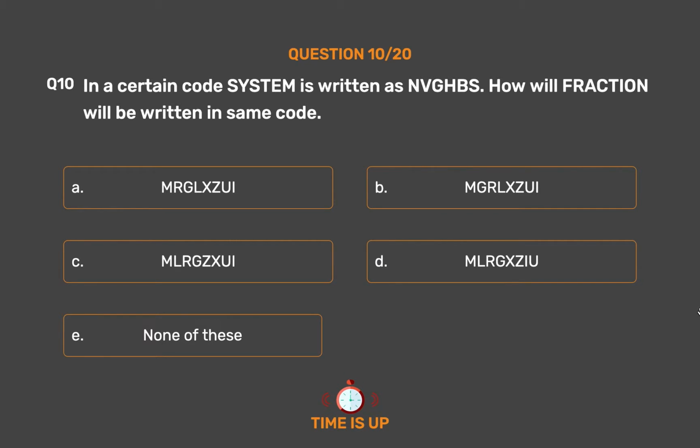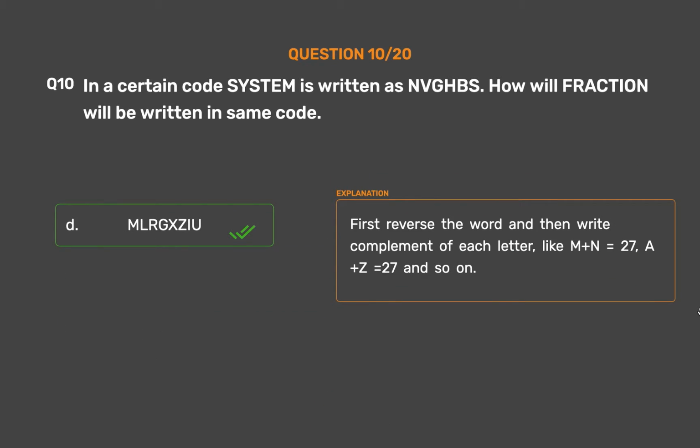The correct answer is option D, Migxu. First reverse the word and then write the complement of each letter, like M plus N equals 27, A plus Z equals 27, and so on.